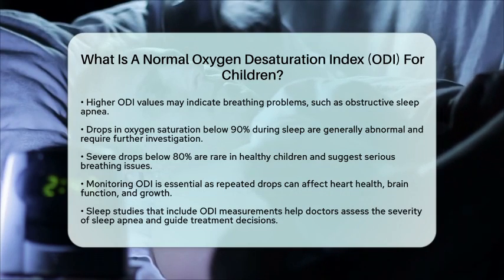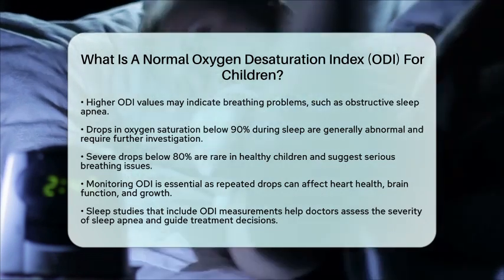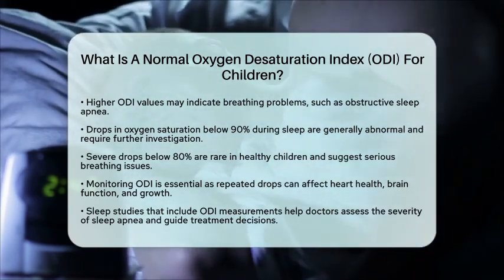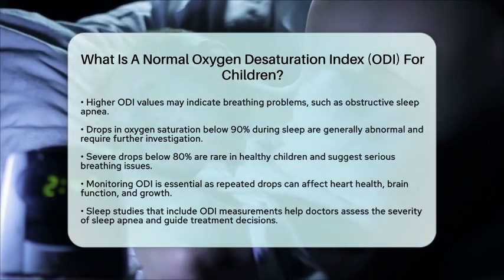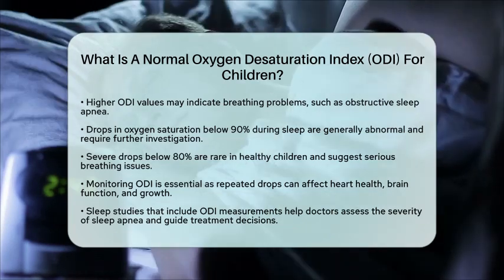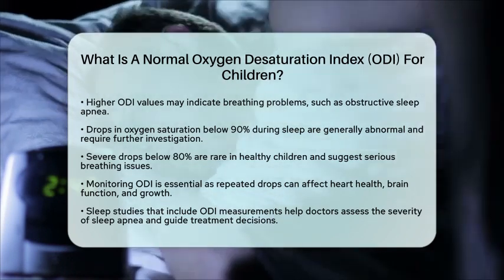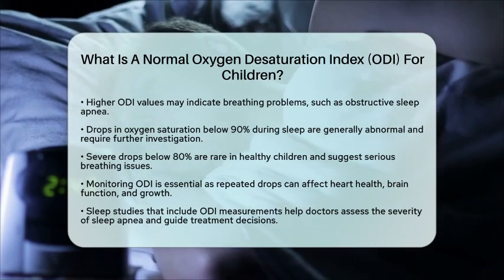While we are still refining what normal oxygen desaturation index values are for children, an index under approximately 5 events per hour, with oxygen saturation mostly above 95%, is generally accepted as normal. Higher values may signal the need for medical attention due to potential sleep apnea or other breathing issues.